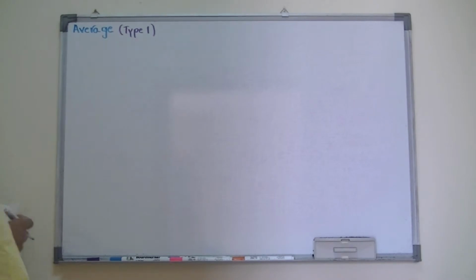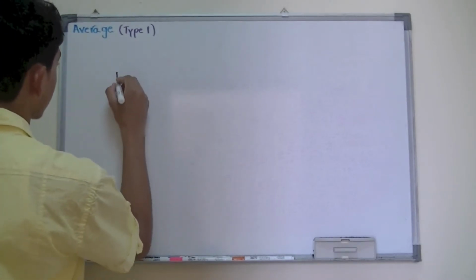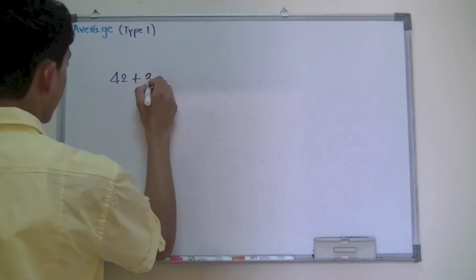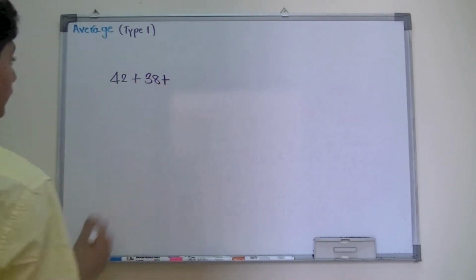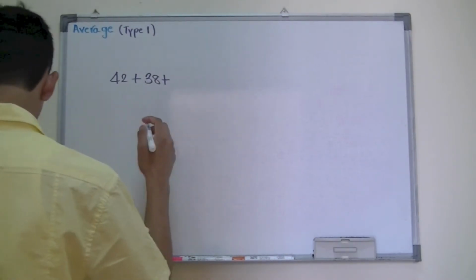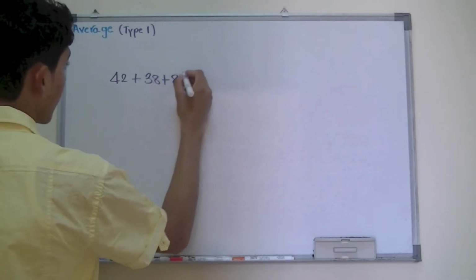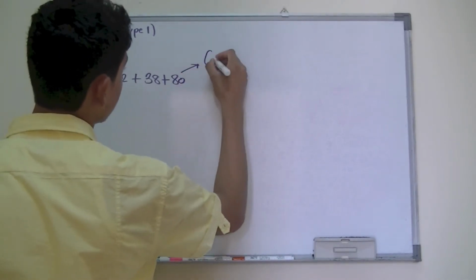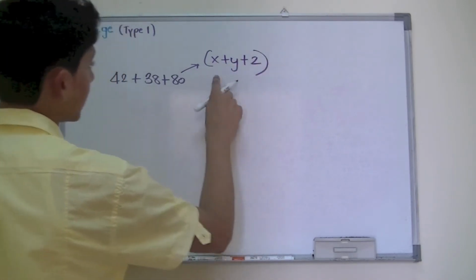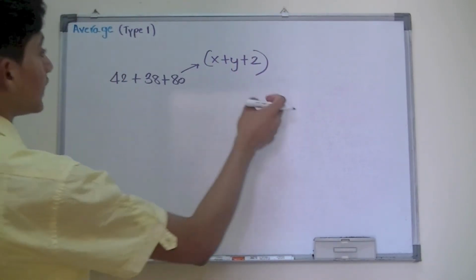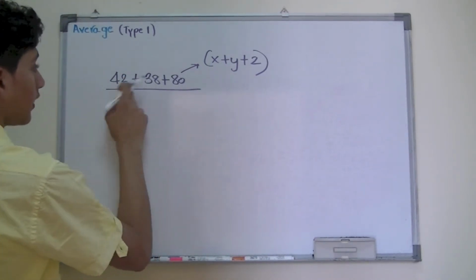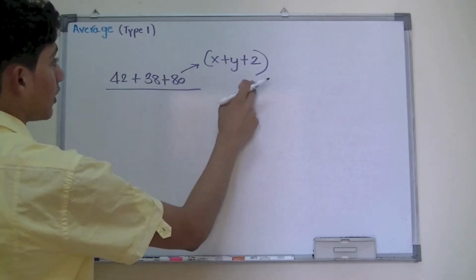So the age of the father is given to us as 42. Easy. Age of mother is given to be 38. That's easy also. But the third part says the sum of 3 children is 80. Now sum of 3 children would basically mean x plus y plus z, because we don't know the age of each and every child. Because we have that, you would have 1 quantity here, 2 quantity here, and 3 quantity here.